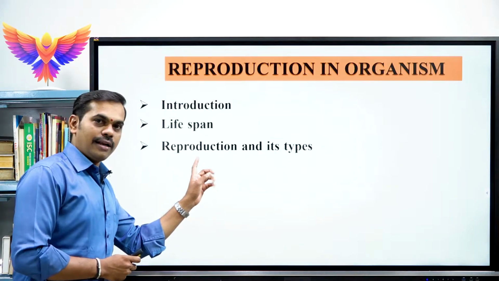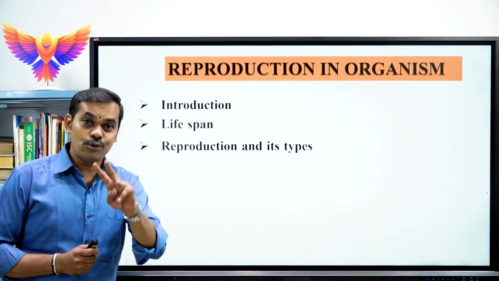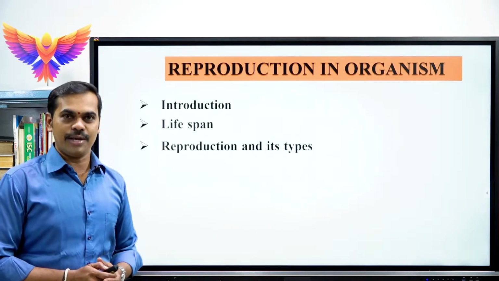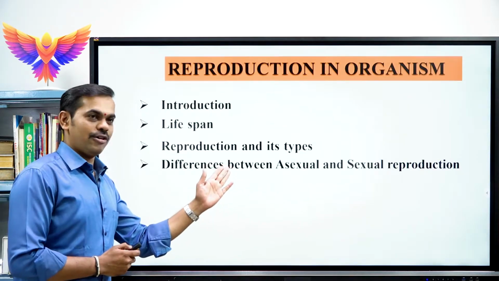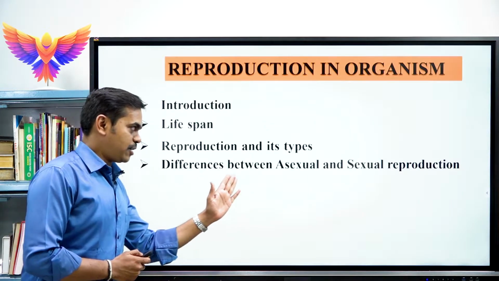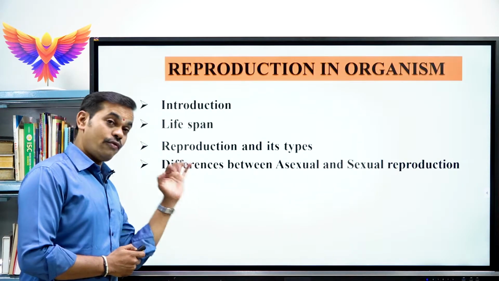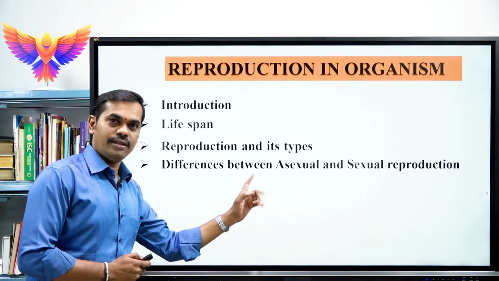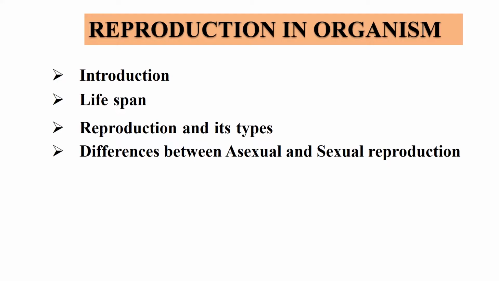Here we will be learning the definition of reproduction, and also the two important types of reproduction. Which are those two important types? Already it's on the screen: asexual reproduction and sexual reproduction. And also we will be learning the differences between asexual versus sexual reproduction. It's very important to know the differences, because that is very important so far as your theory part is concerned.